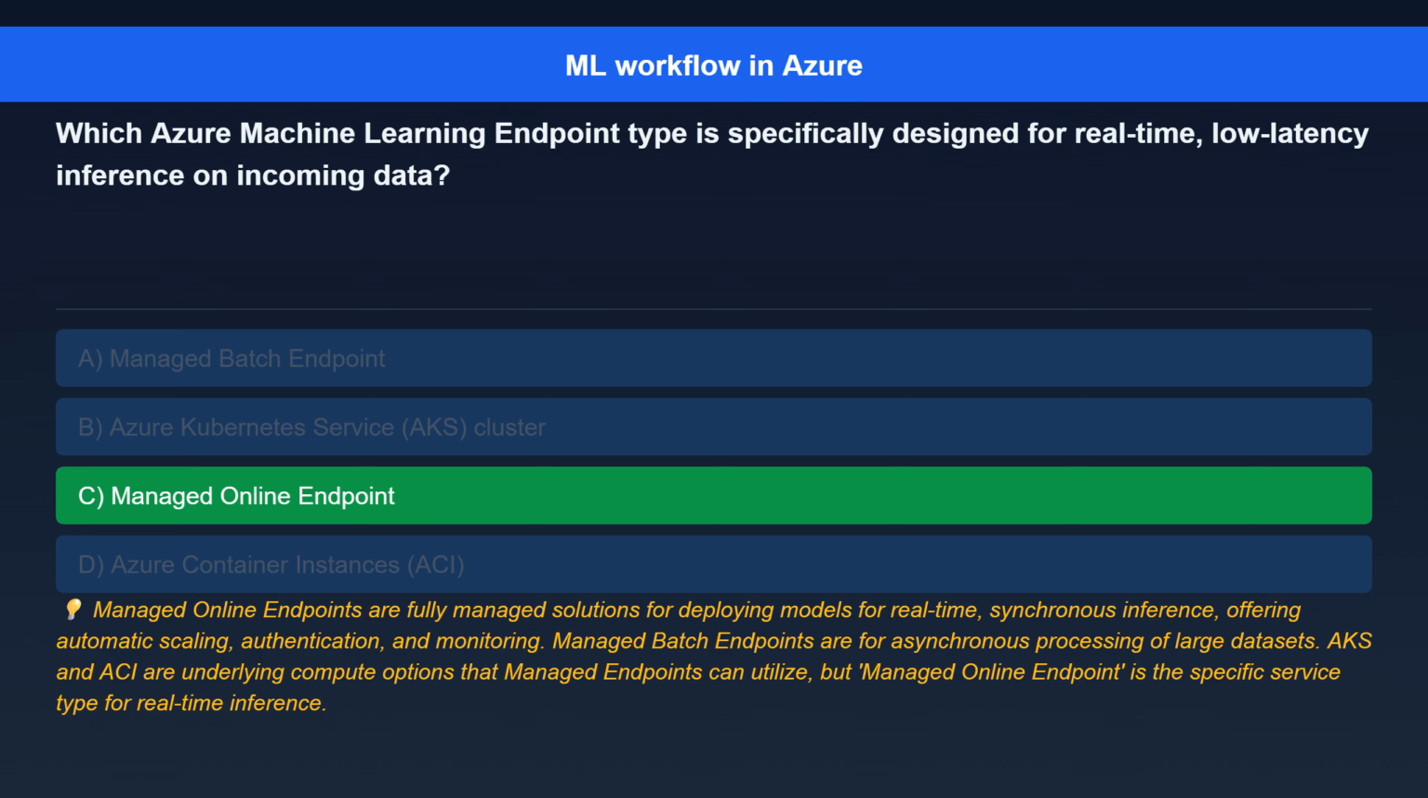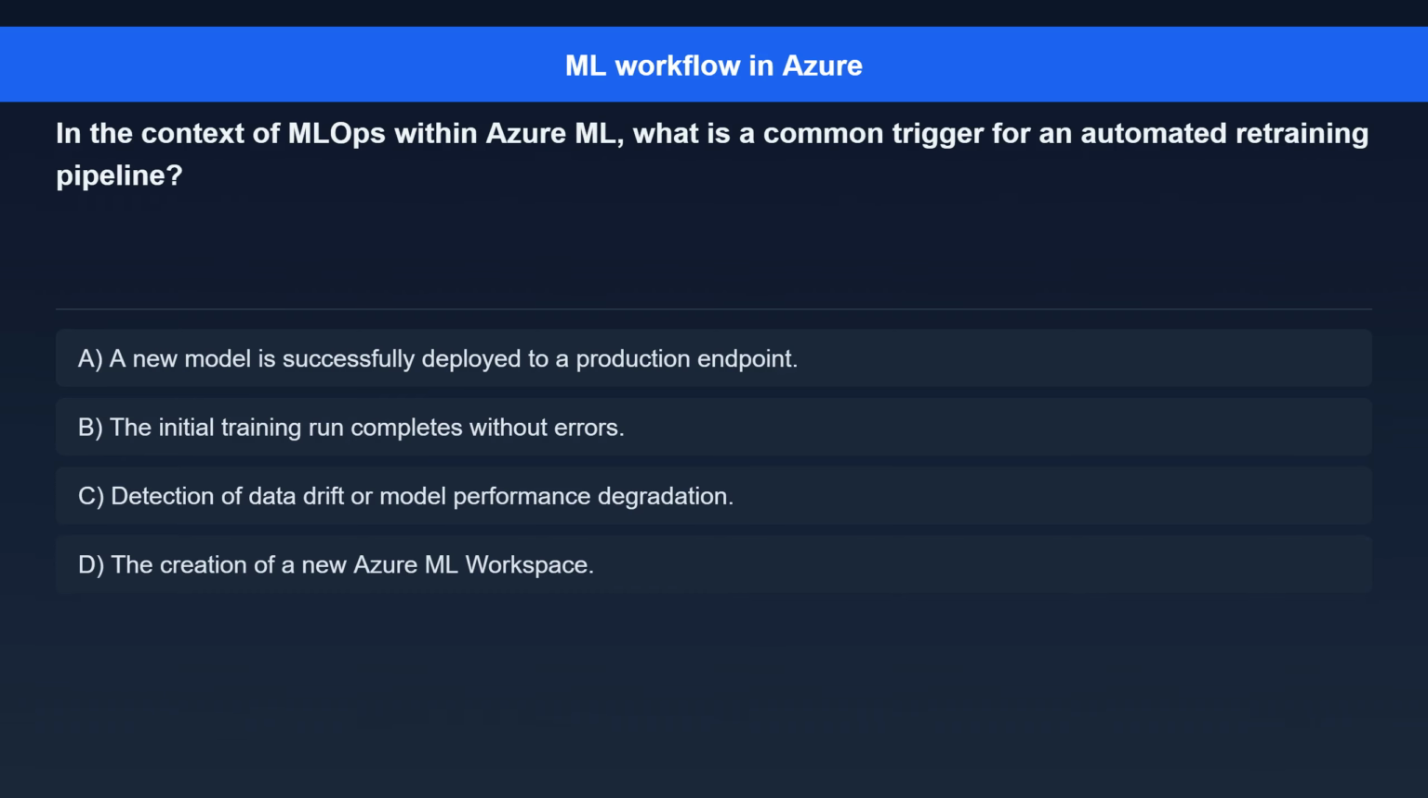Question 6. In the context of MLOps within Azure ML, what is a common trigger for an automated retraining pipeline? Option A. A new model is successfully deployed to a production endpoint. Option B. The initial training run completes without errors. Option C. Detection of data drift or model performance degradation. Option D. The creation of a new Azure ML workspace.